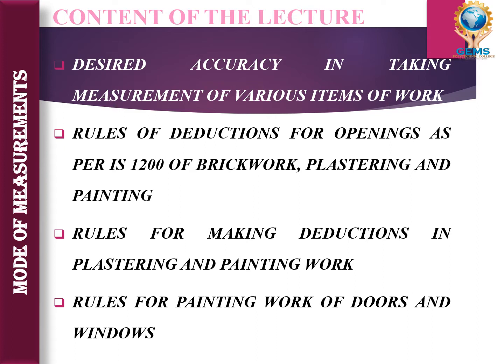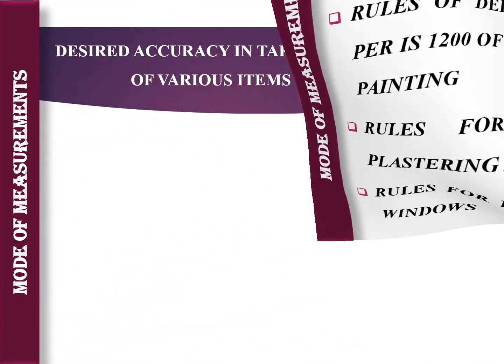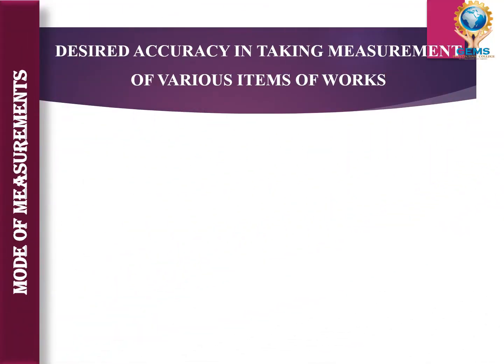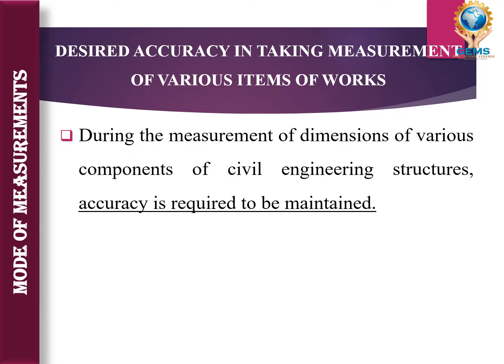So the first topic is desired accuracy in taking measurement of various items of work. The first point is, during the measurement of dimensions of various components of civil engineering structures, accuracy is required to be maintained. So why do we need to maintain the accuracy?